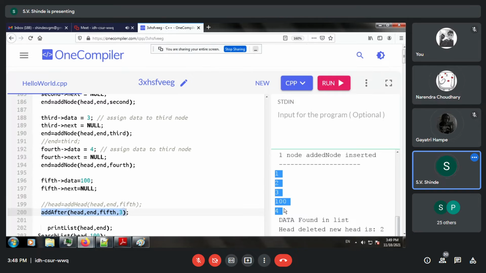Hello, sir. Participants, yes, any doubt? Sir, isn't it better to create a function to directly add nodes, instead of having to specify memory every time? What we are doing, we are passing the parameters to it and a head node. So when you use local variables, the memory is being saved, and when you use global variables, the memory usage is very high because your program does not release memory. Are you getting it? Yes, sir.